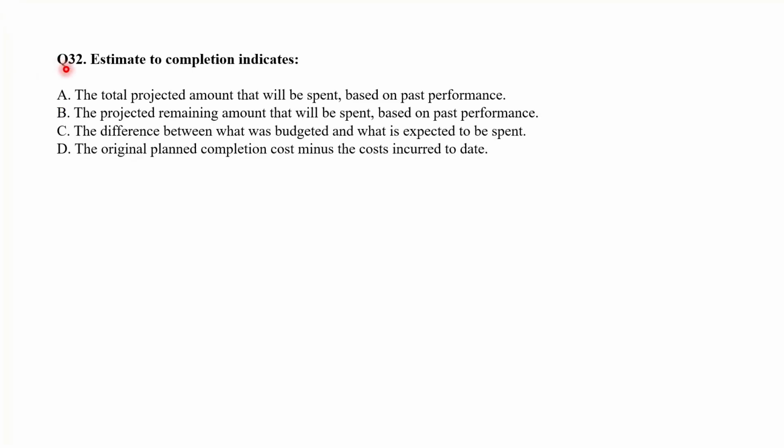Question number 32. Estimate to completion indicates option A, the total projected amount that will be spent based on past performance. B, the projected remaining amount that will be spent based on past performance. C, the difference between what was budgeted and what is expected to be spent. Or D, the original planned completion cost minus the cost incurred to date. Now the estimate to completion is what we expect to spend from this point forward based on the performance thus far. So option B is correct.